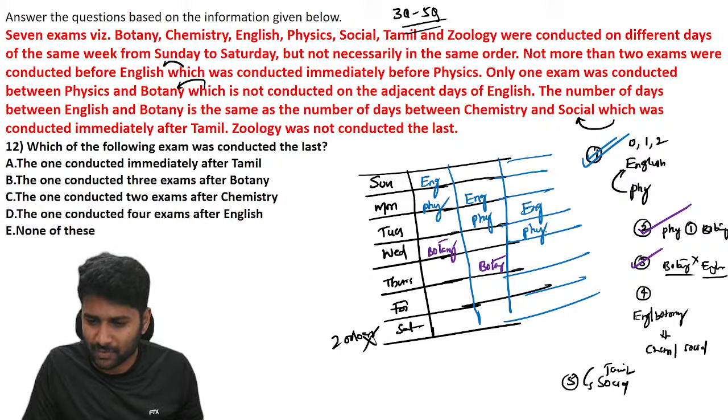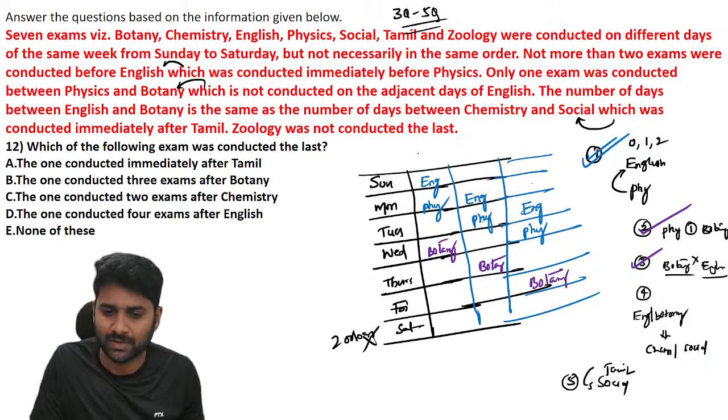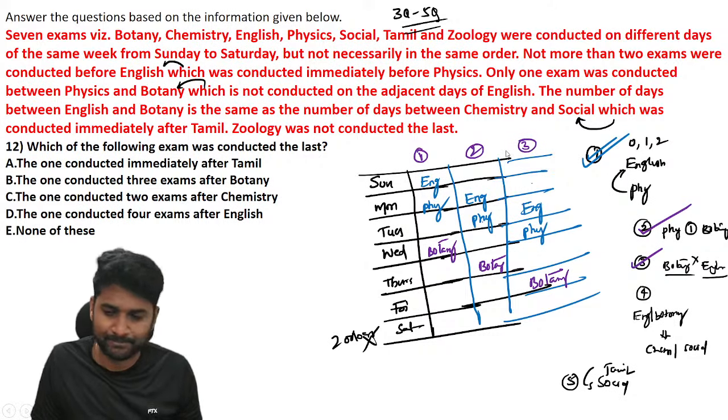Fourth point, and one more case here. So you cannot place it on Monday. So definitely botany here. So we have three possibilities: possibility number one, possibility number two, and possibility number three.